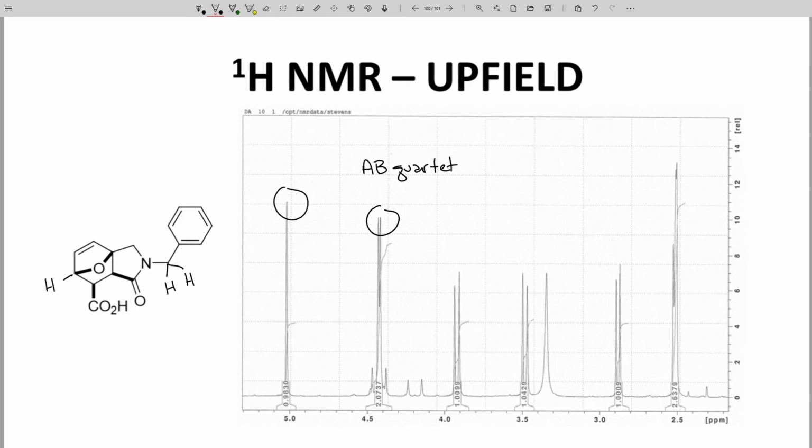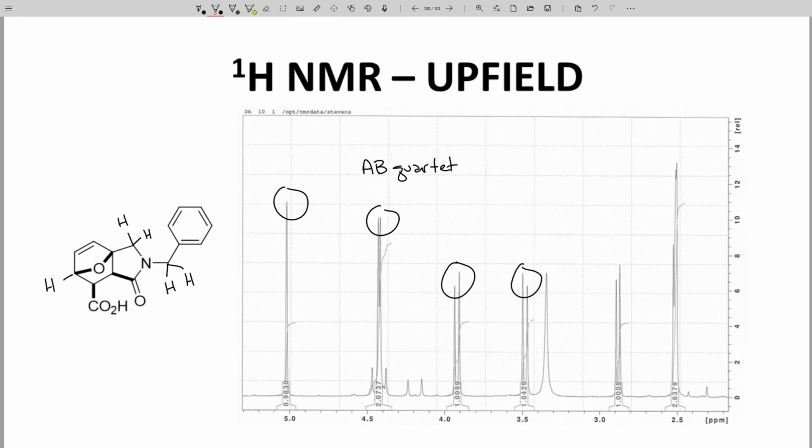The next 2 signals are the CH2 on the other side of the nitrogen. We might expect this to be a singlet, but again, the molecule's stereochemistry causes some surprises. The 2 hydrogens in this CH2 look much like 2 doublets, one at 3.9 ppm and the other at 3.5 ppm.